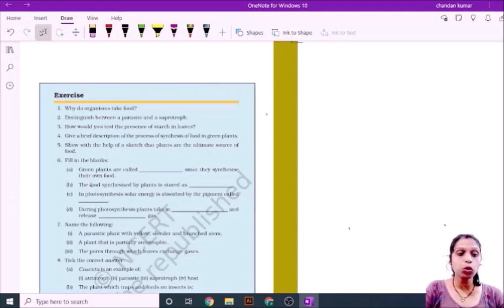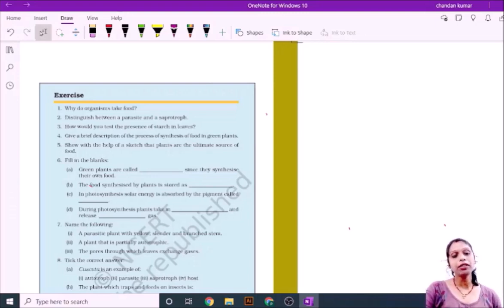The second question is to distinguish between parasites and saprotrophs. A parasite is a type of plant that takes nutrients from the host tree, whereas saprotrophs are organisms that take nutrition from dead and decaying materials.